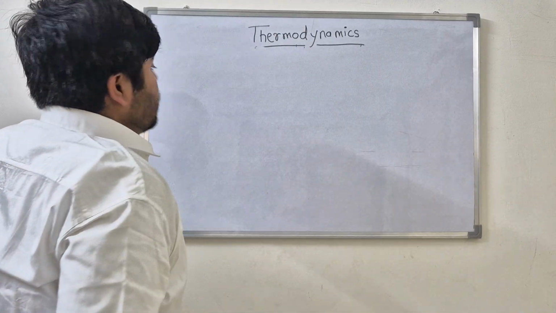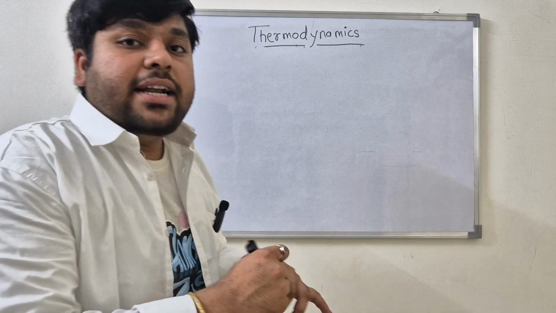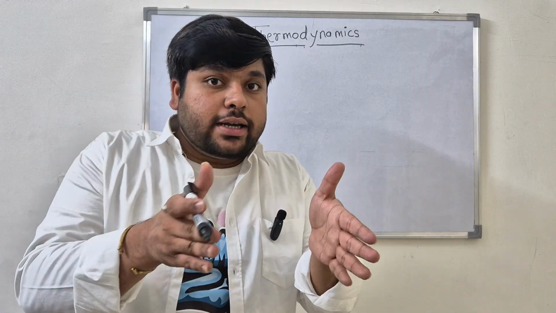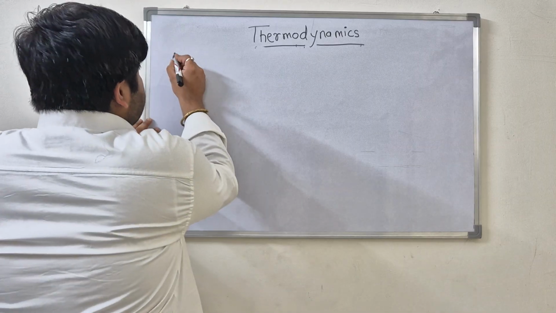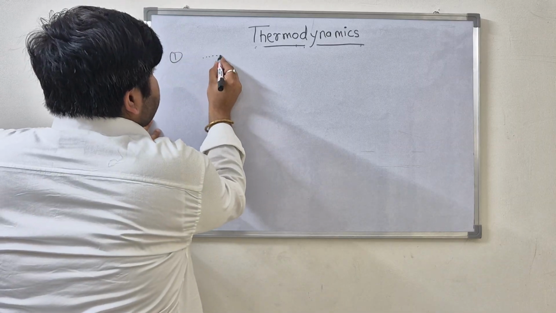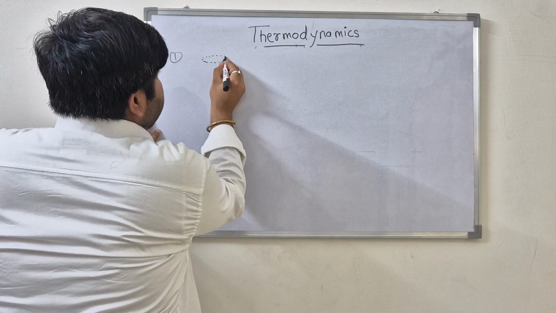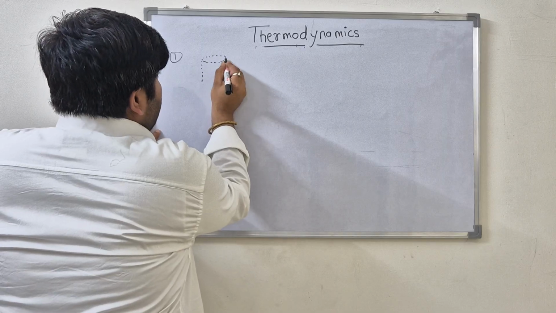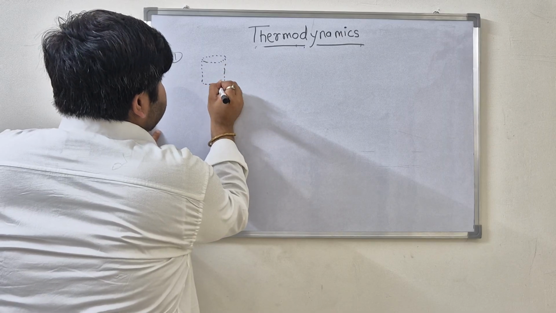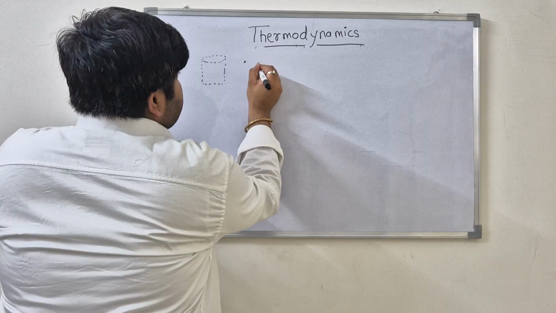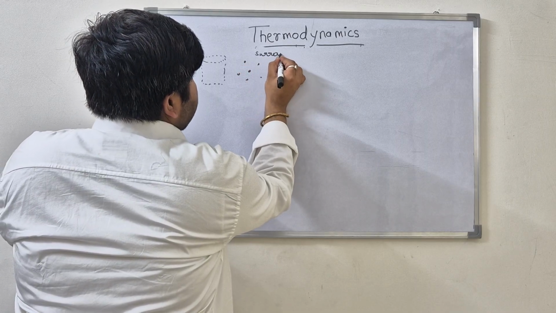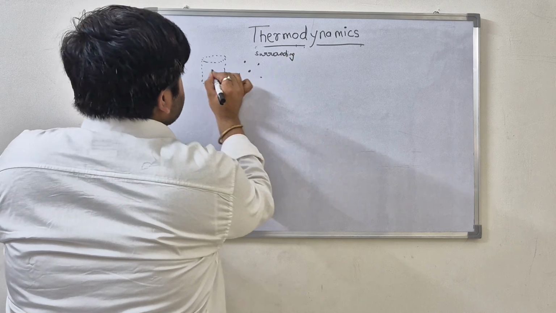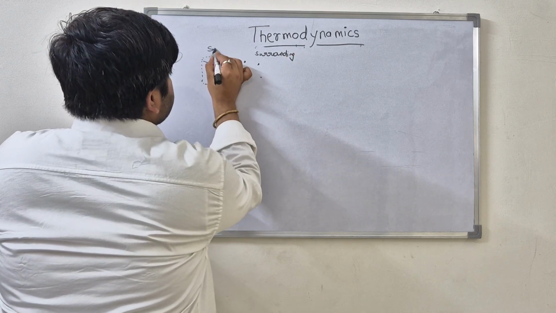So let us consider that our boundary is not a physical boundary, it is an imaginary boundary. First we take that this cylinder has an imaginary boundary, with no physical wall. The outside molecules are our surrounding, and the inside molecules are our system.